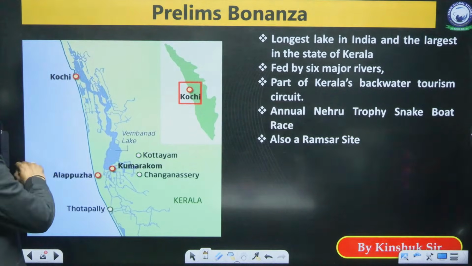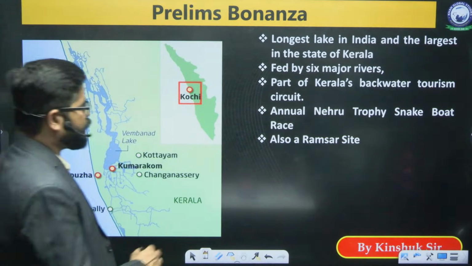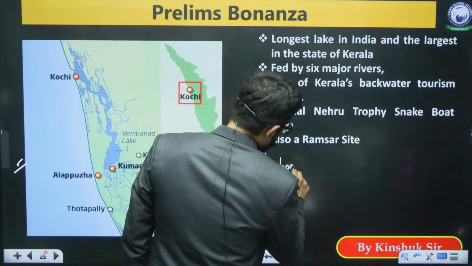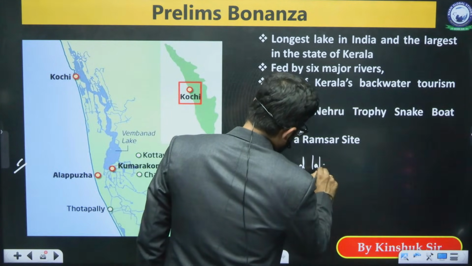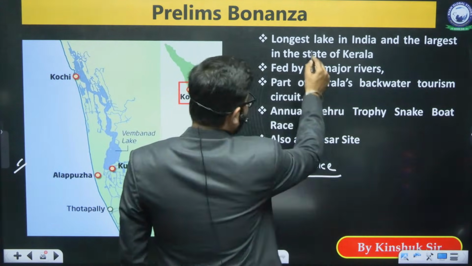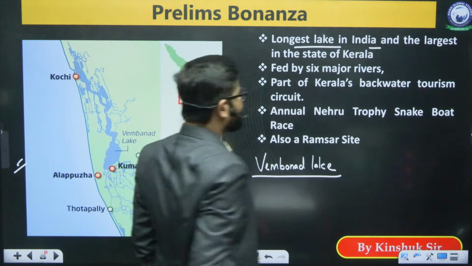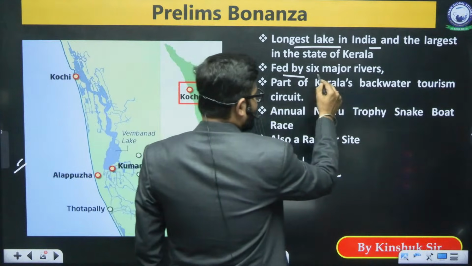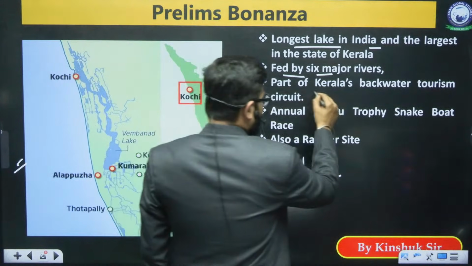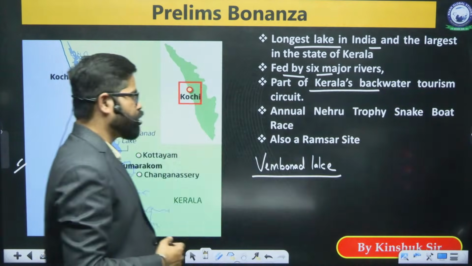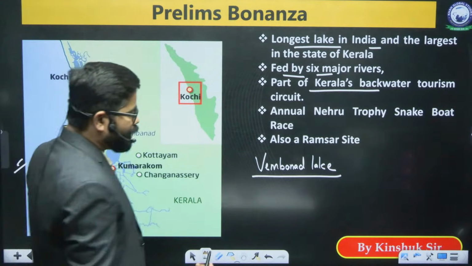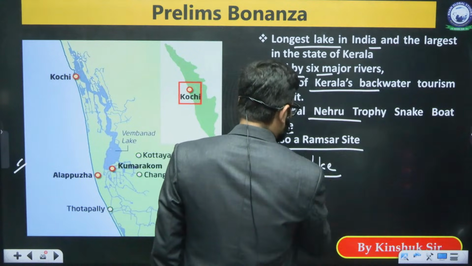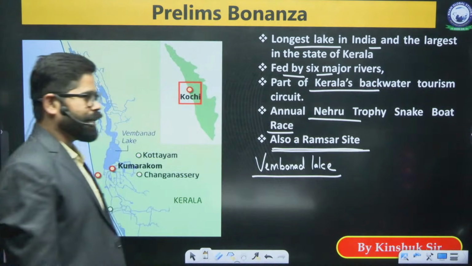Now there is one lake which was also there in the news, which is the Vembanad Lake. When we talk about this, it is the longest lake in India and the largest in the state of Kerala. It is fed by 6 major rivers. It is part of Kerala's backwater tourism circuit. The annual Nehru Trophy snake boat race is also there, and it is also a Ramsar site in India.